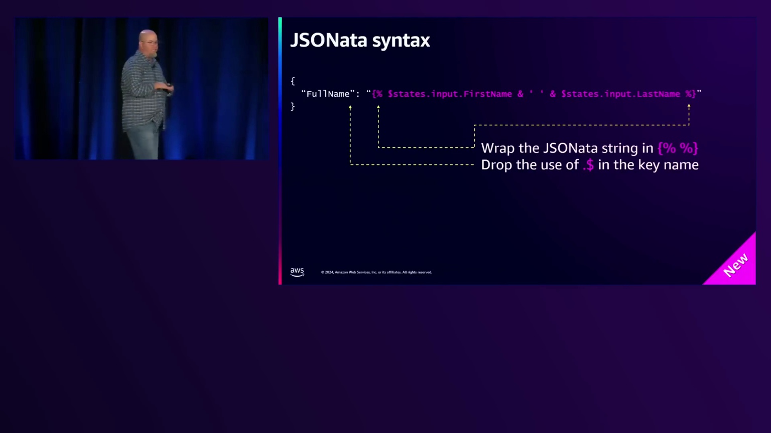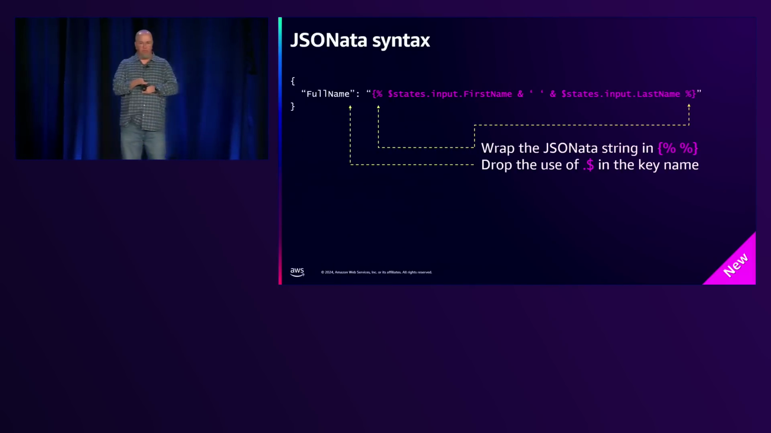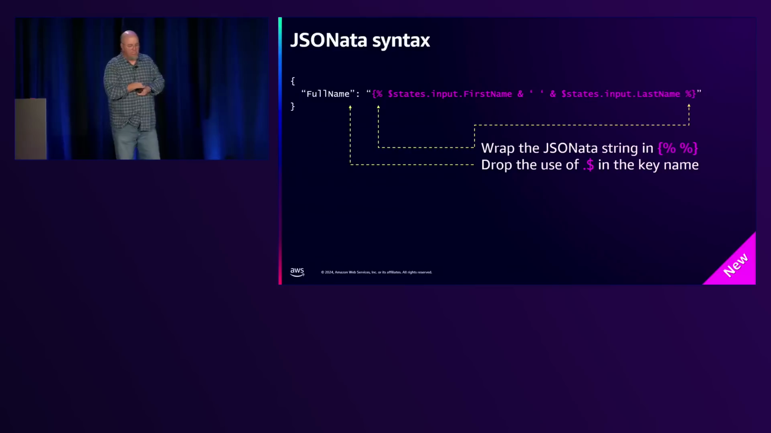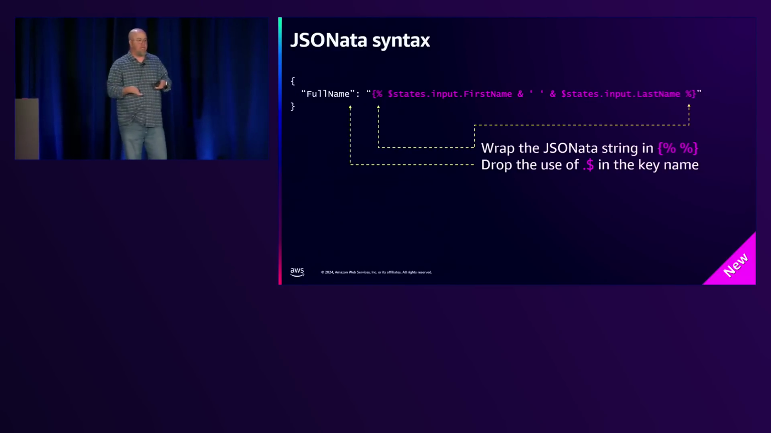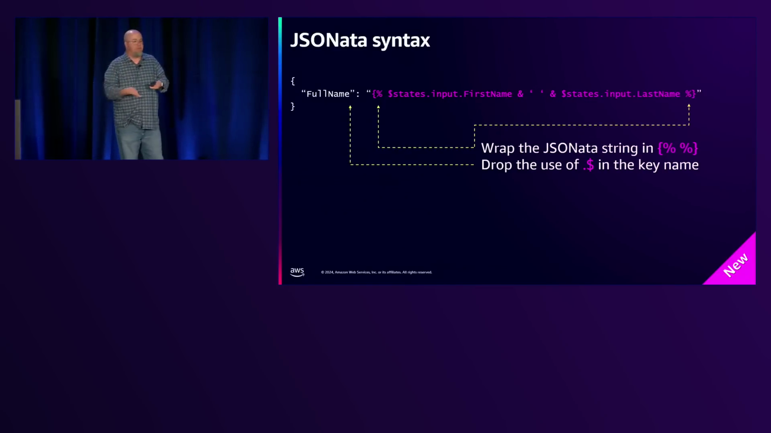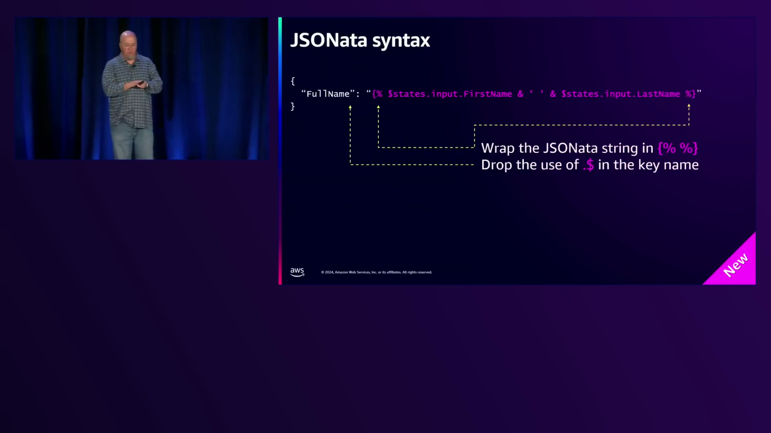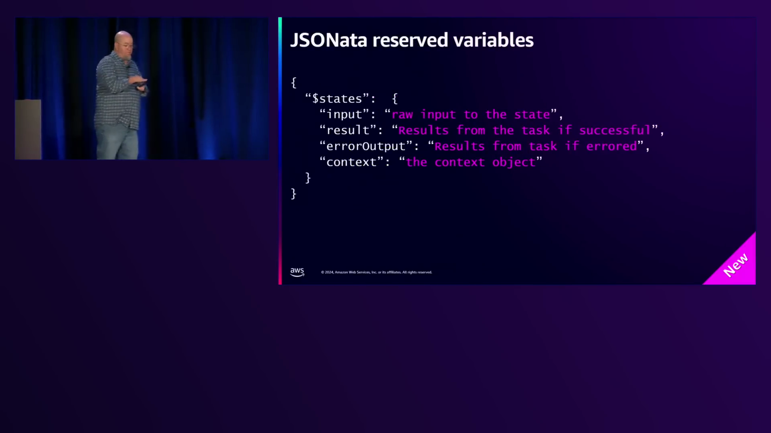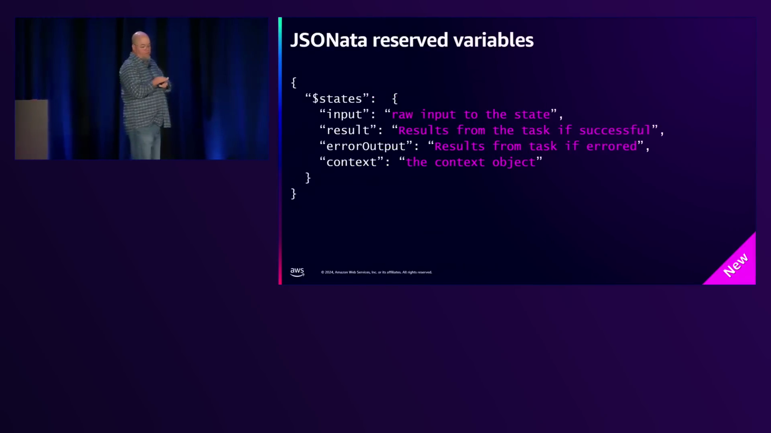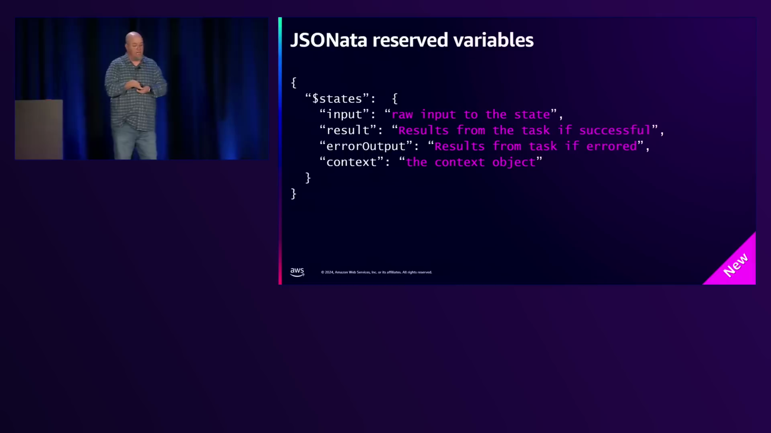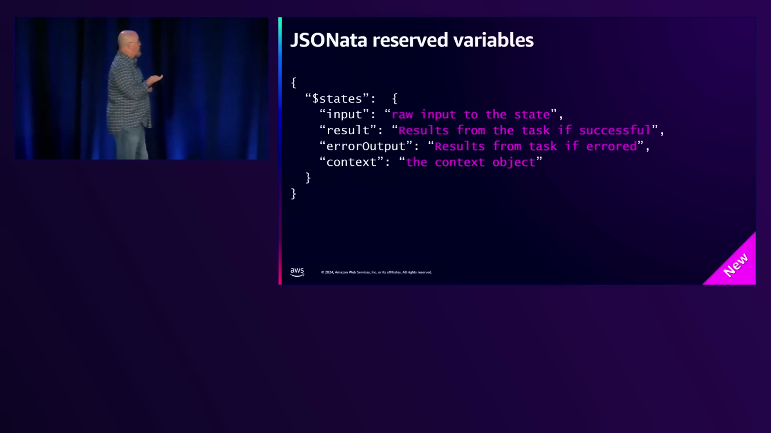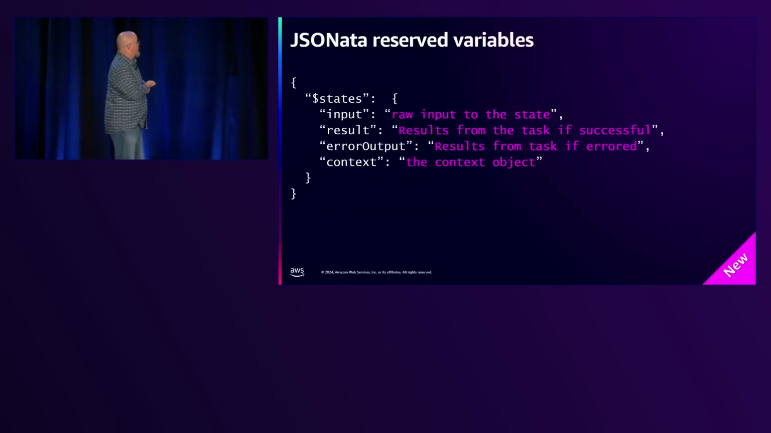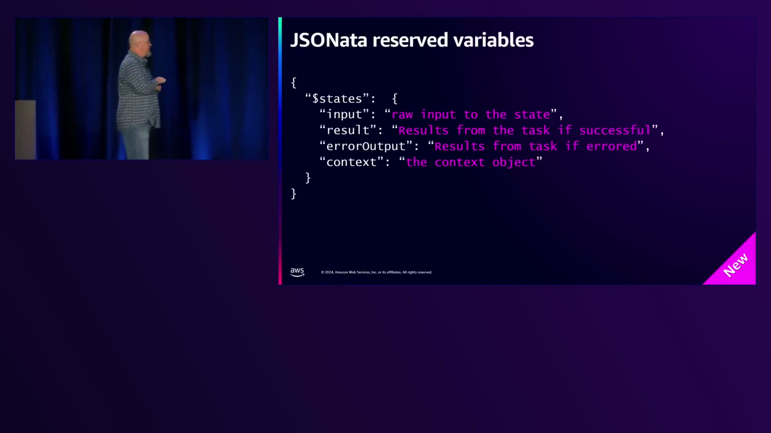Now, this probably looks different to you, because this is a variable, which we're going to get to. I'm kind of spoiling it here. So the states variable, states.input, gives you the input. You can get the results, you can get the context, all through the states variable. These are the reserved variables I was just alluding to. The states.input is the raw input to the state. The states.result is the result from the state if successful. The error output, obviously, if it wasn't successful, which I never see, so I don't know. So, yeah, there you go. And then the context object.